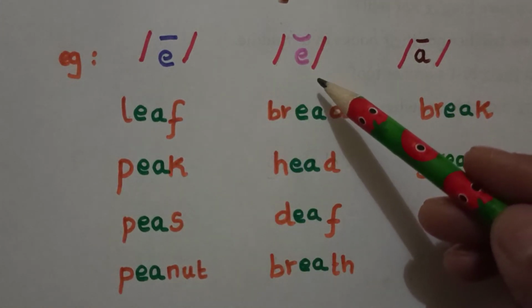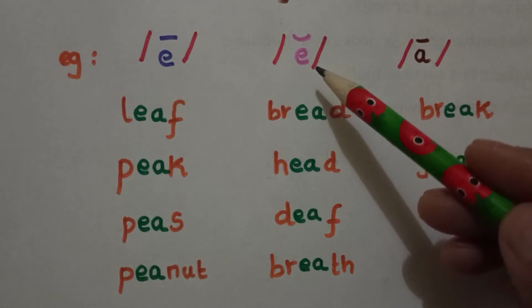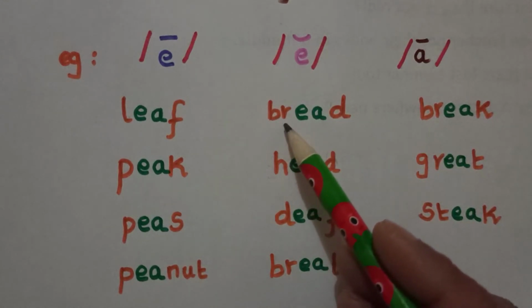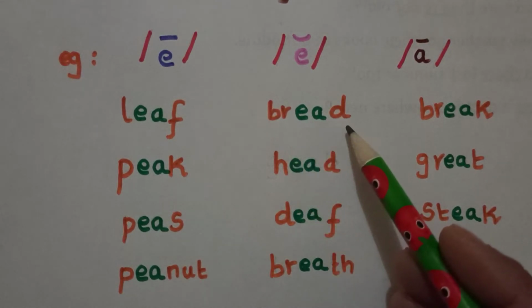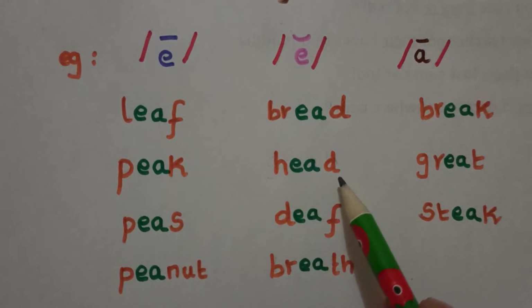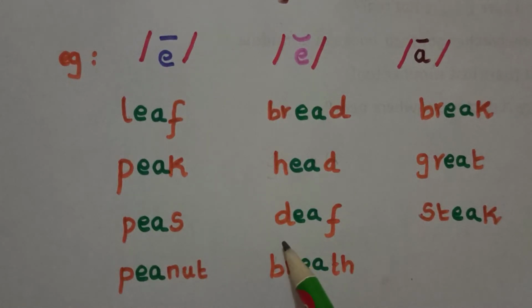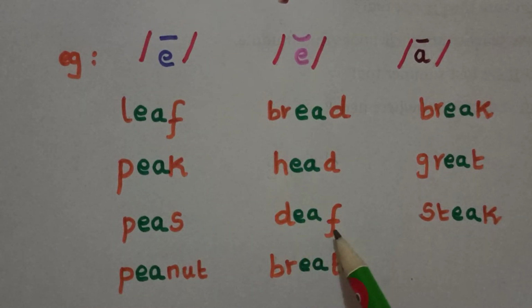Let's see the short E sound. E, e. B, r, e, d, bread. H, e, d, head. D, e, f, deaf. B, r, e, f, breath. So these two are said to be the consonant digraph, and this also is said to be a consonant digraph. Breath.